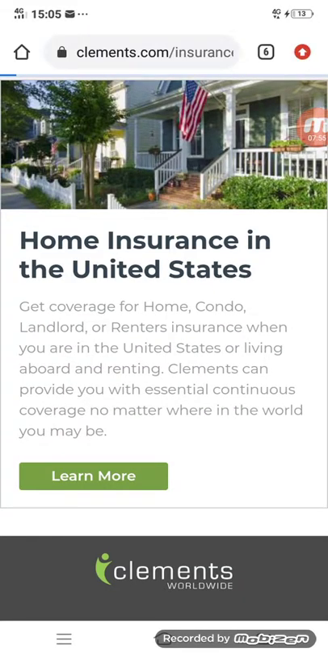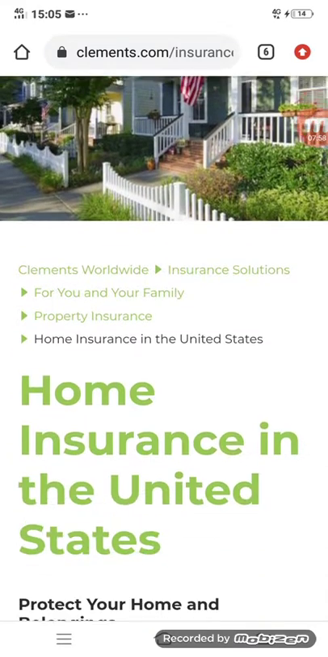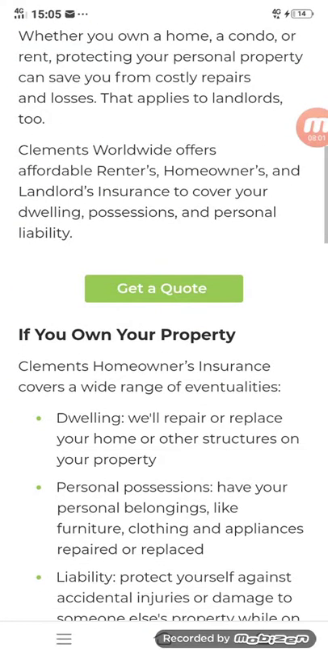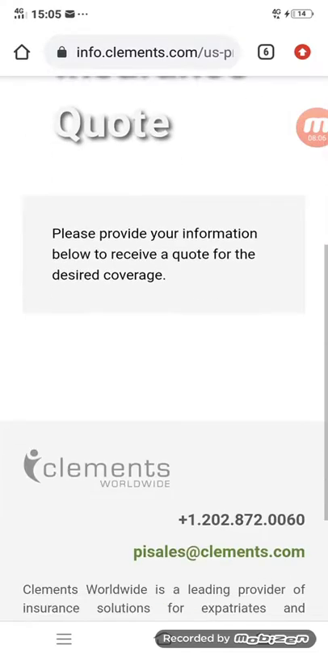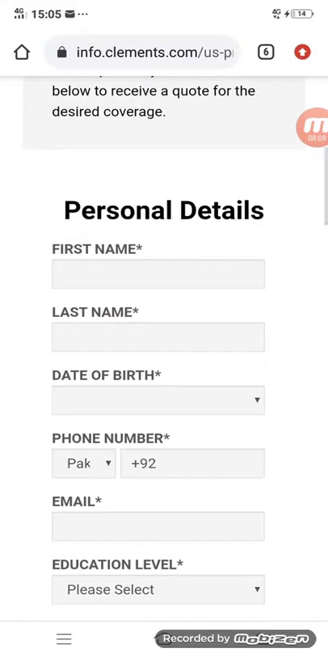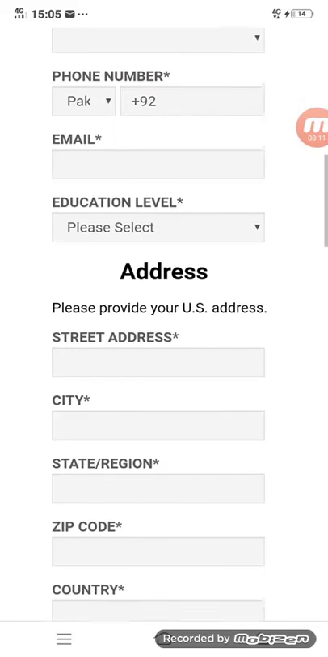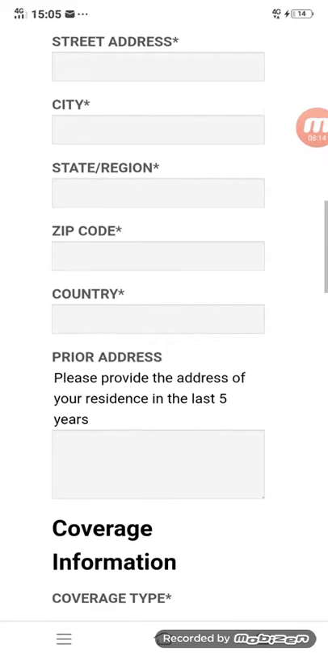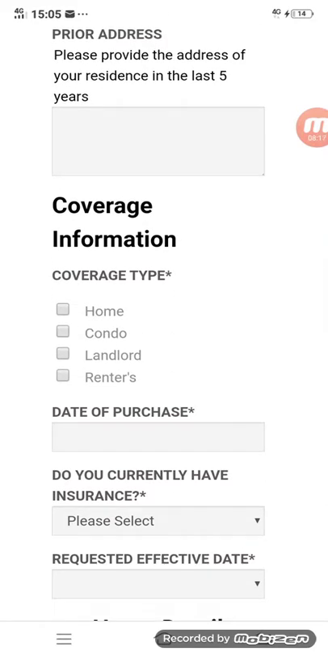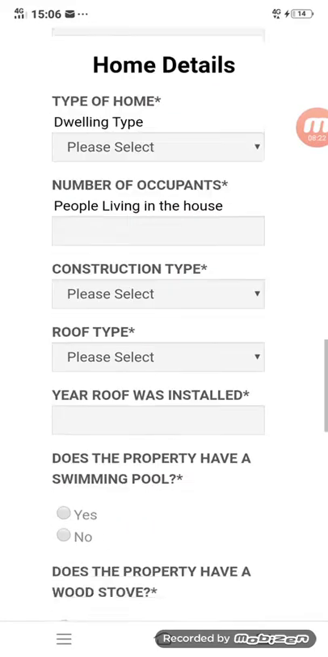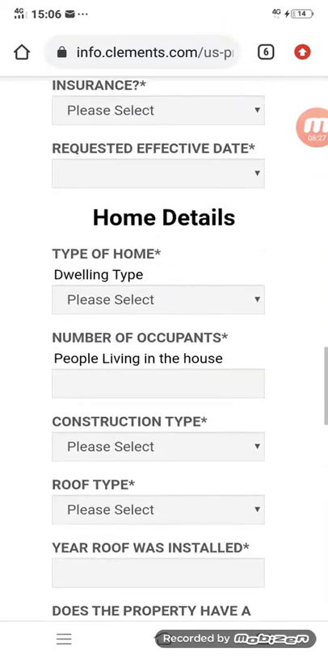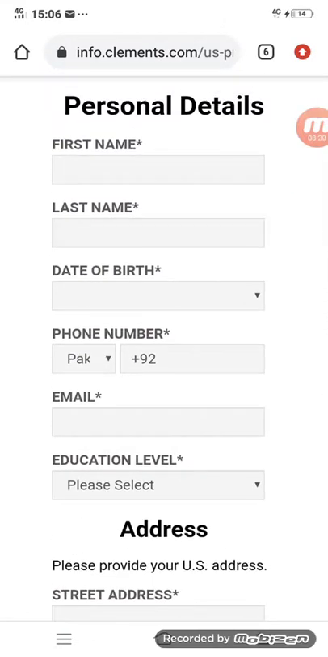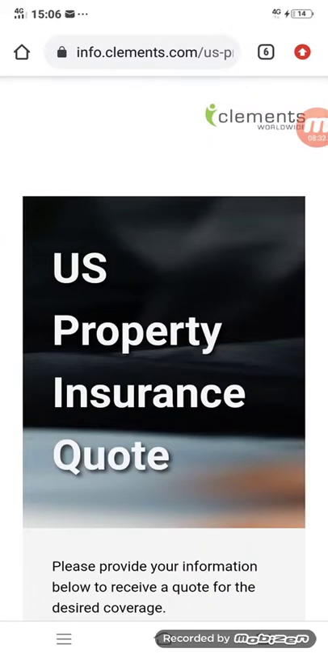Wait a minute. Now there is home insurance. You can get a quota here. Simply get a quota and you will land on a page, and you will have to give your first name, last name, date of birth, phone number, email, education level, address, coverage information. What you want to cover, home kind, date of purchase, home details. Fill in all this form and simply submit it, and you will receive an email after 24 hours, after 72 hours.